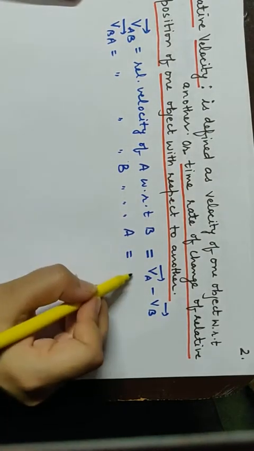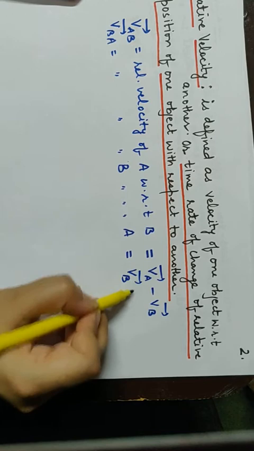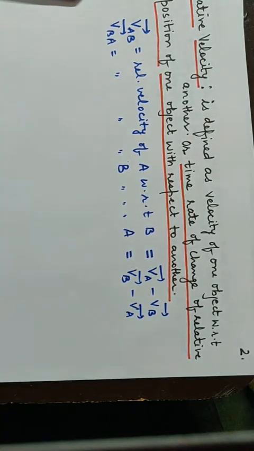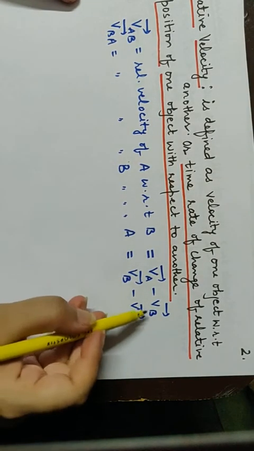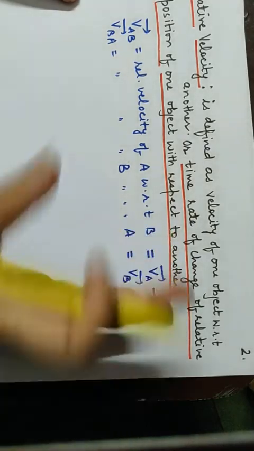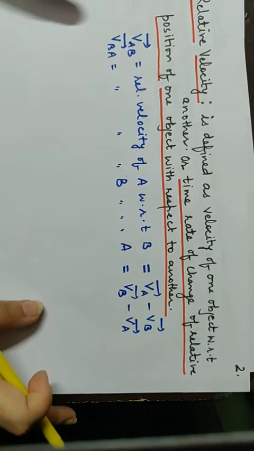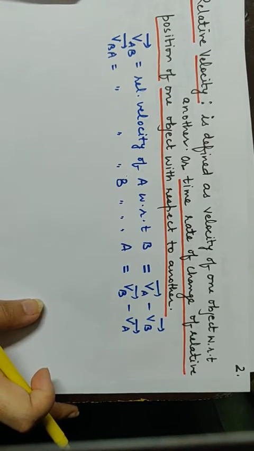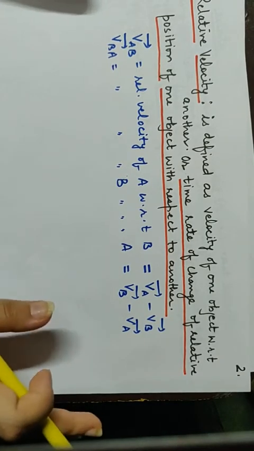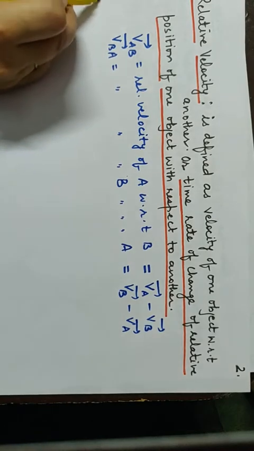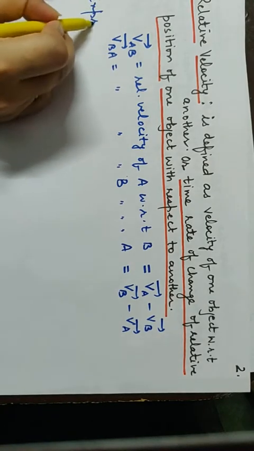Then again, VBA would mean VB minus VA. Again remember, the one with respect to whom you are speaking is written later with a minus. Meaning second term is the observer, first term is the object whom we are observing, right? So this is called relative velocity. Now we can find out or write down an expression for it.